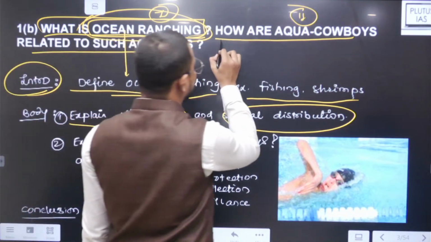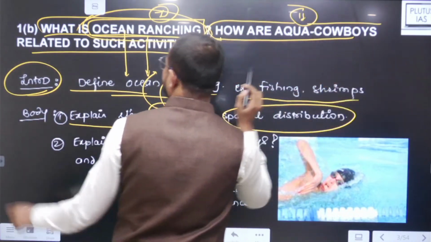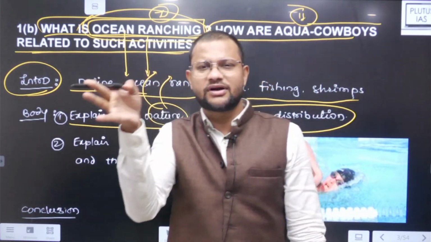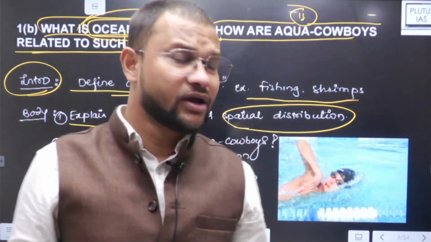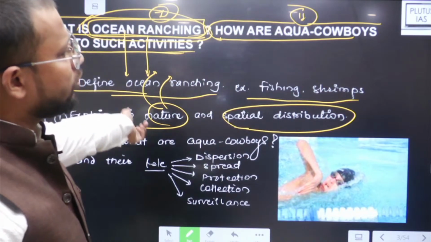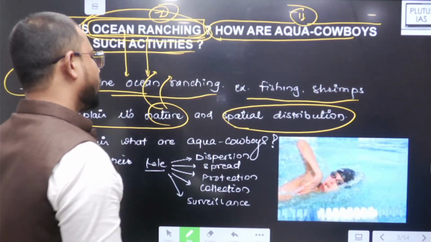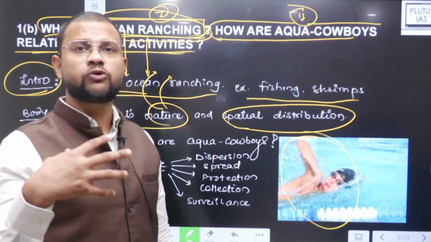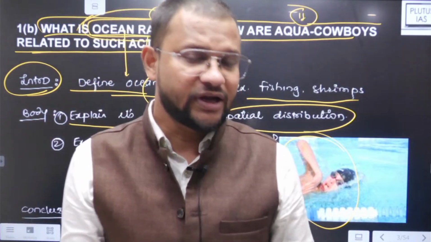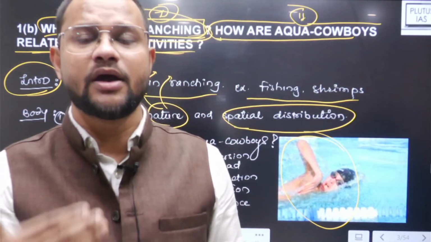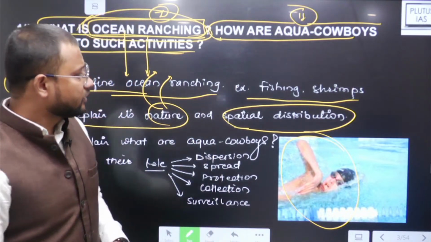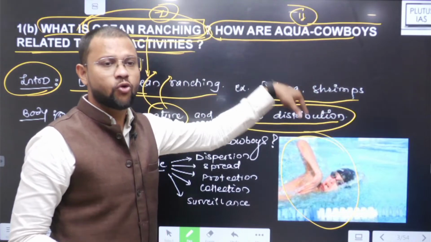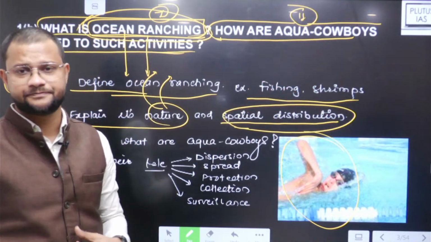And next part is how are aqua cowboys related to such activities. A bit odd, you know, a different question, absolutely. Like second part, aqua cowboys. Now see, aqua cowboys are simply those who are so proficient in swimming, so trained in how to ensure these ocean ranching activities over the oceanic surface.